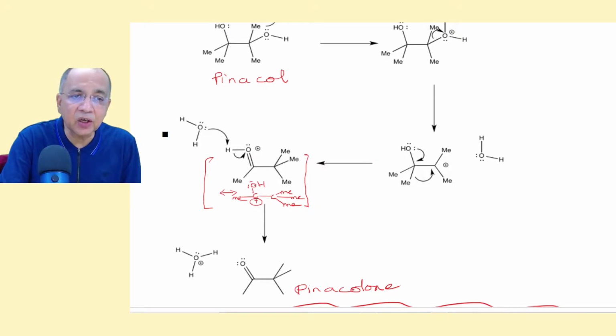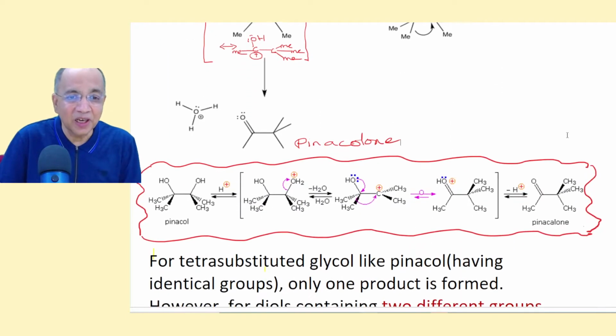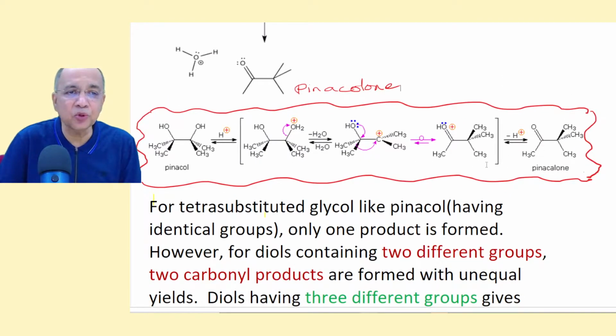Because it is a heteroatom resonance that makes this structure highly stable, subsequent deprotonation will produce a neutral ketone where one of the groups has migrated from one carbon to the other, right? So you get a ketone. Now see, this is the same thing I have shown you from another source. This is pinacol. These are all reversible processes. That is the beauty of this reaction.